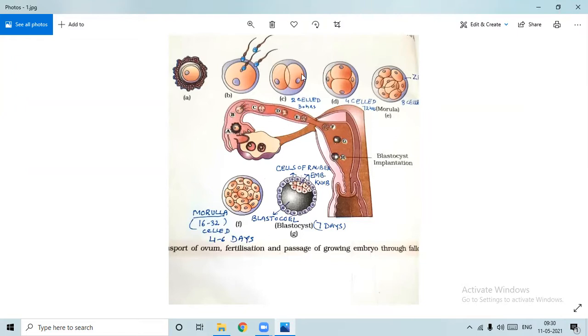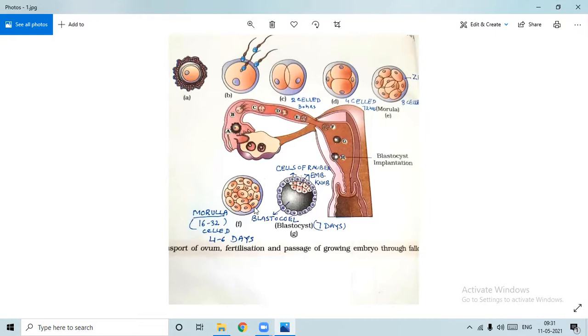And what is this cleavage? 2-celled, 4-celled, 8-cell structure. Then these developmental stages come back again into the uterus. And this blastocyst, which is formed near about the 7th day, gets implanted inside the uterus. This is the implantation. So this is the blastula, blastocoel, 7 days, then it will get implanted over here. These cells are the embryonic knob, where the embryonic cells are present. And this is the abembryonic end, where the embryonic knob is not there. Okay.